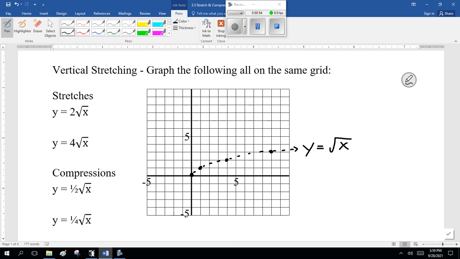Now, what does 2 times the square root of x look like? Well, you're literally multiplying it by 2, so it becomes twice as high.